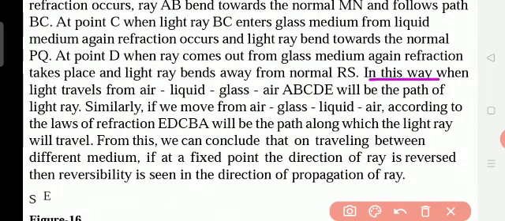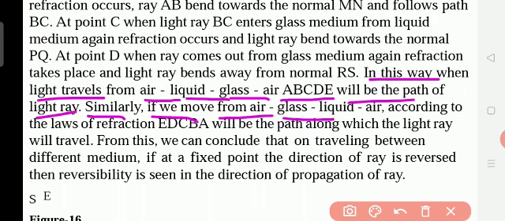Okay, so in this way, when light travels from air to liquid, liquid to glass, glass to air, A, B, C, D, E will be the path of the light ray. Similarly, if you move from air to glass, glass to liquid, liquid to air, according to the laws of refraction, EDCBA will be the path along which the light ray will travel.